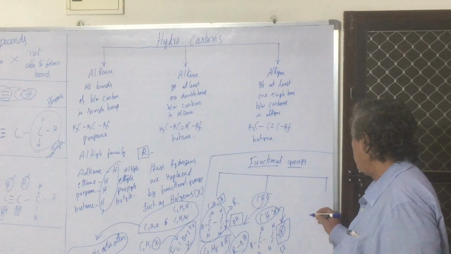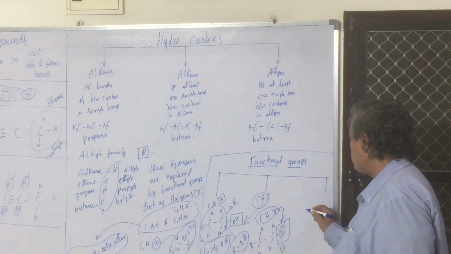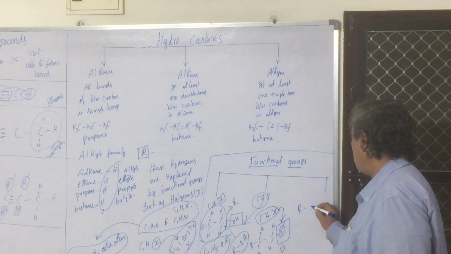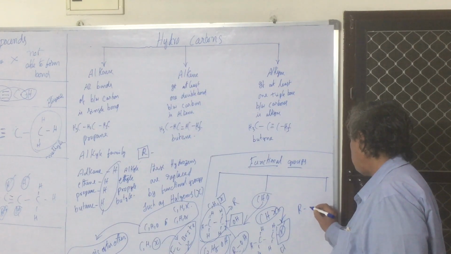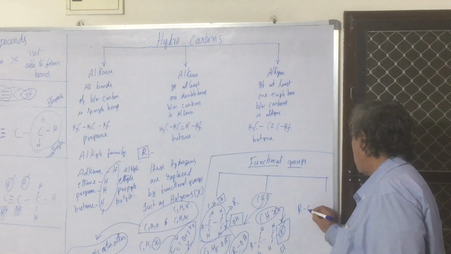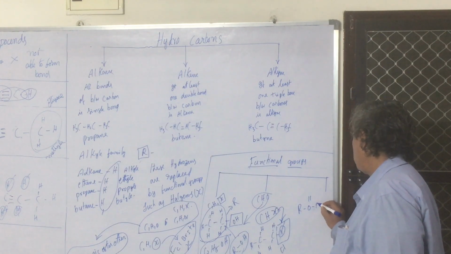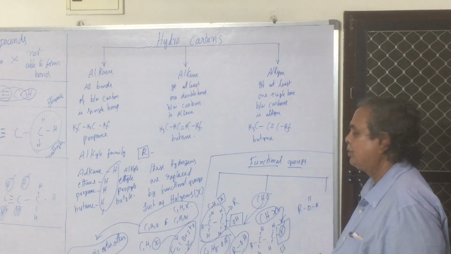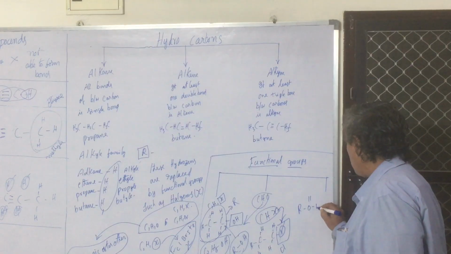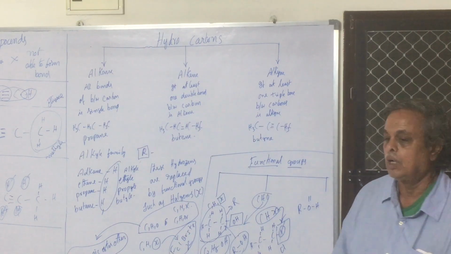Next, R. What is this group? F, Br, and Cl. What is this group? What do we call this?